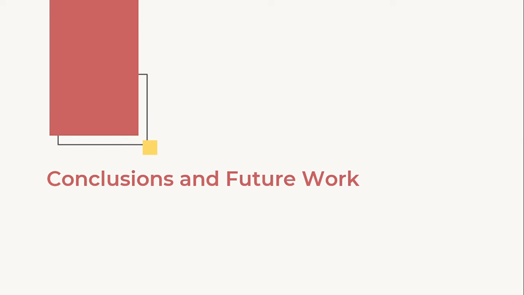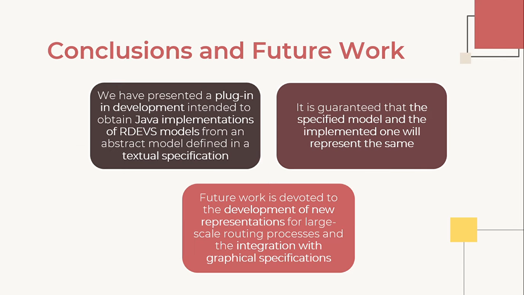Talking about conclusions and future work, we have presented a plugin in development intended to obtain Java implementations of RDEVS models from an abstract model defined in a textual specification. For the textual representation, we propose a context-free grammar called RDEVS Natural Language that is based on a constrained network model.